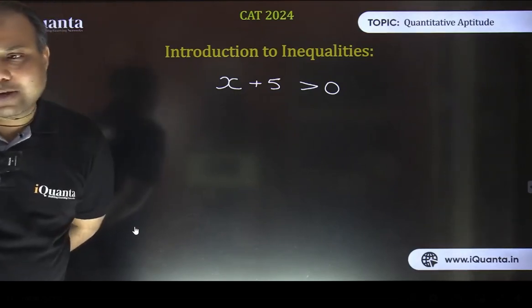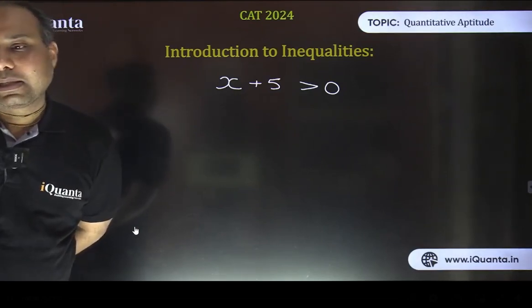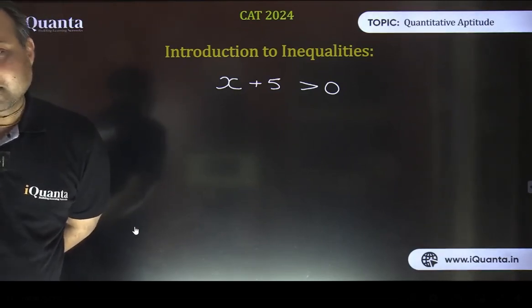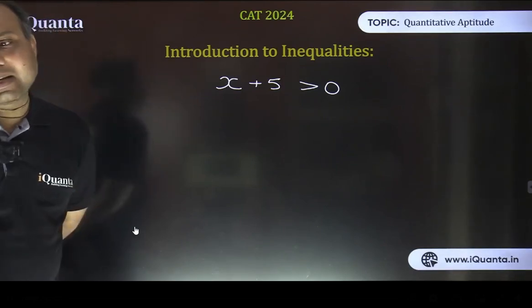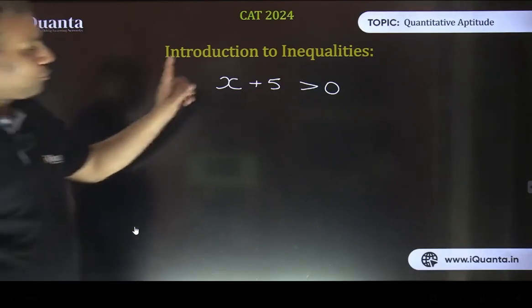X plus 5 is greater than 0. Can you tell me the possible values of x? X should be more than minus 5, right? I didn't say, Riti, that x is going to be an integer. X can be anything. X is any real number. So x plus 5 is greater than 0.